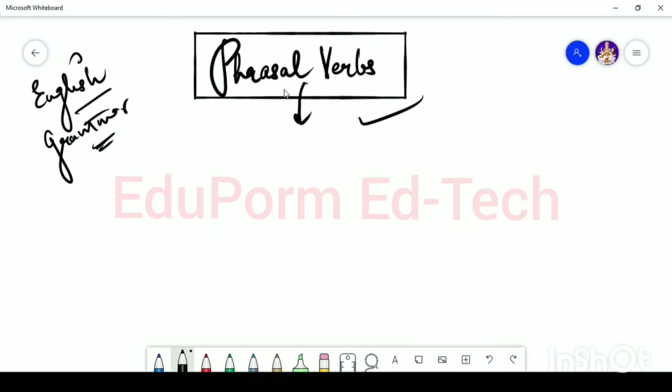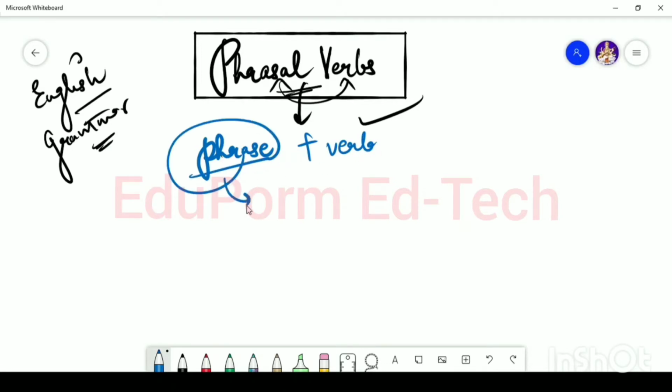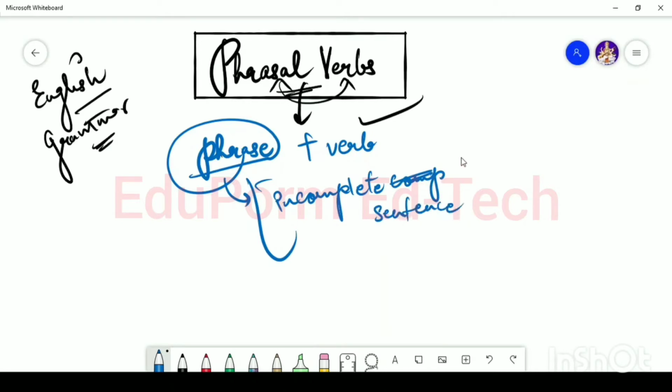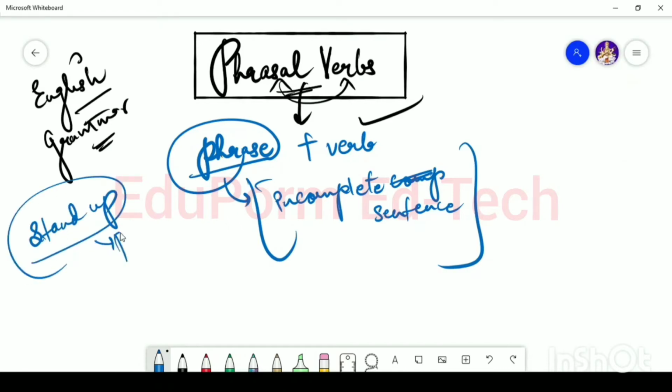If you watch out this unit, you will understand that phrasal verbs are made up of two things, that is phrase plus verb. Alright. Now let's see what is phrase. Phrase means an incomplete sentence. For example, if I say stand up. Okay. So stand up is a phrase.